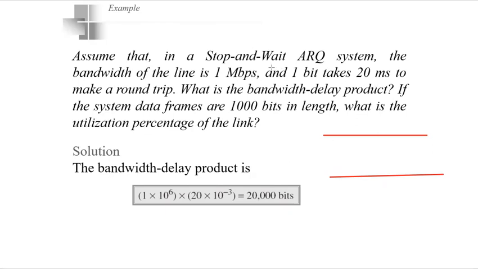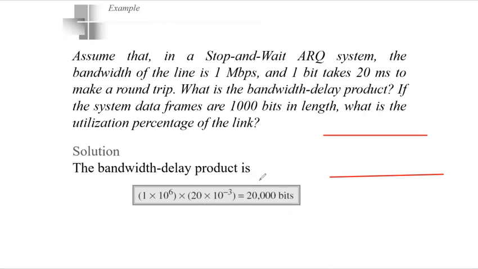So now you can understand what I am trying to say about the bandwidth delay product. The bandwidth delay product here is 1 Mbps times 20 milliseconds, that is 1 into 10 power 6 into 20 into 10 power minus 3.